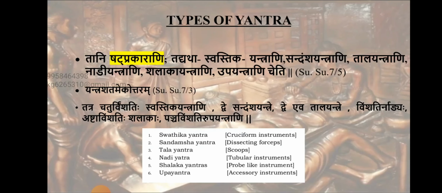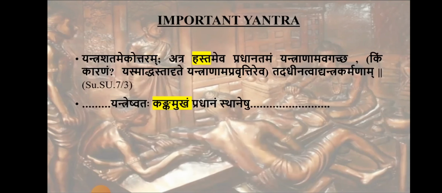And the yantras are divided into certain types. It is divided into 6 types, namely Swastika, Sandamsha, Tala Yantra, Nadi Yantra, Shalaka Yantra, and Upayantra. And again, these individual yantras are of certain types. Swastika Yantra are 24 in number, Sandamsha 2, Tala Yantra 2, Nadi 20, Shalaka 28, and 25 Upayantras are mentioned under the types.